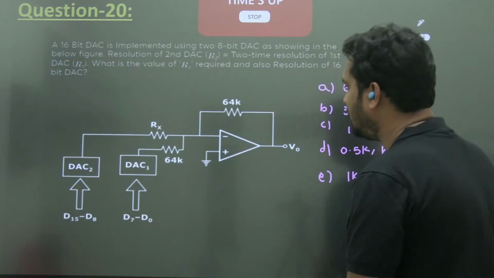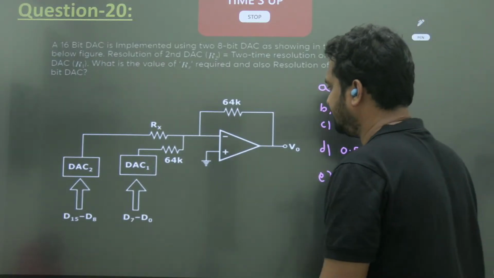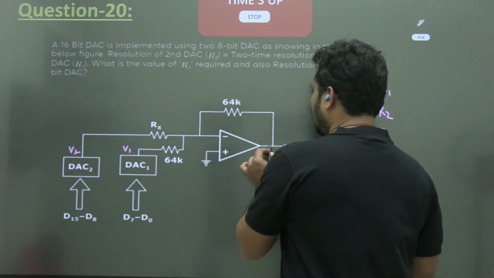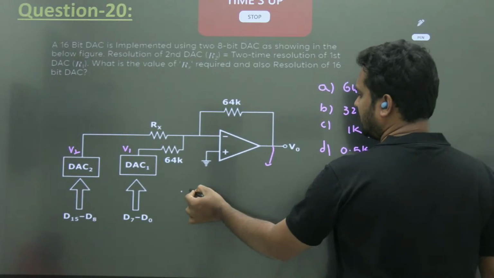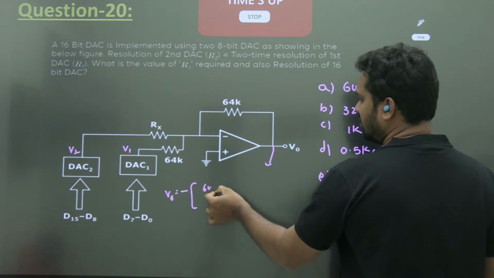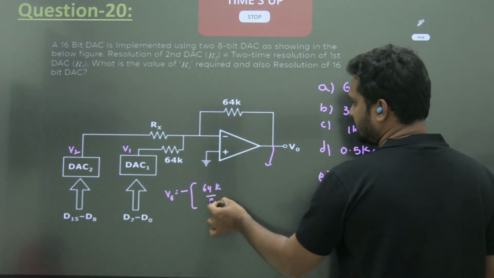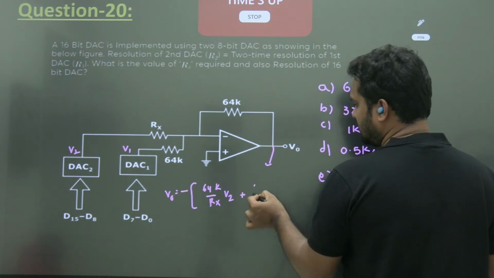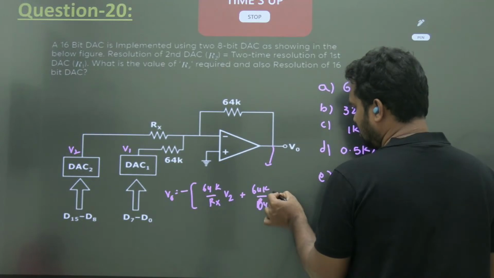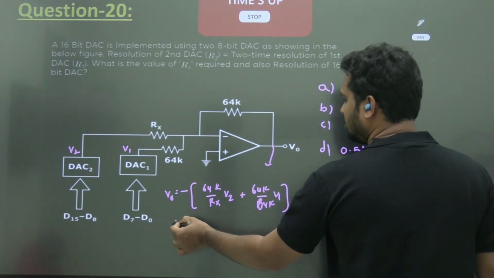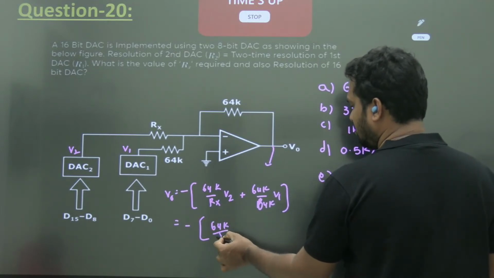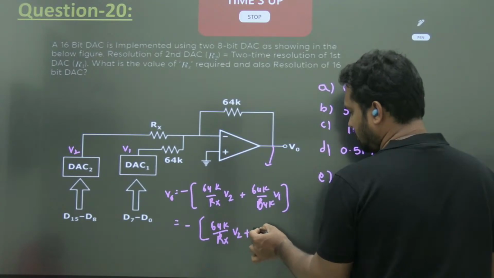Okay, I'll tell you. So this is V1. Wait, what is your V naught? Minus the common label, V naught equals minus 64K by Rx into V2 plus 64K by 64K into V1. So that is minus common. Okay, 64K by Rx times V2 plus V1.